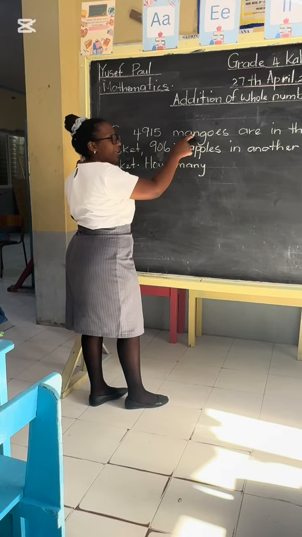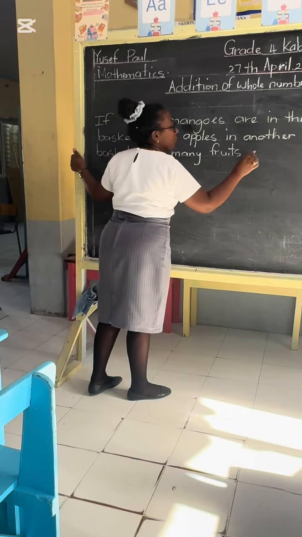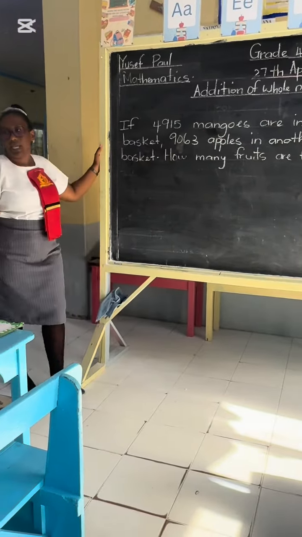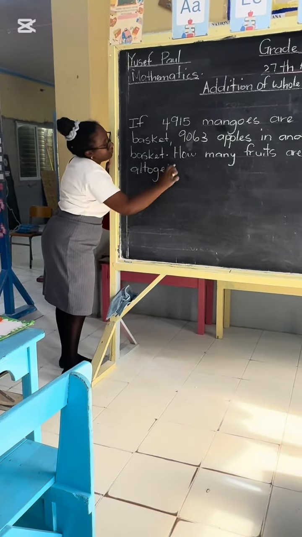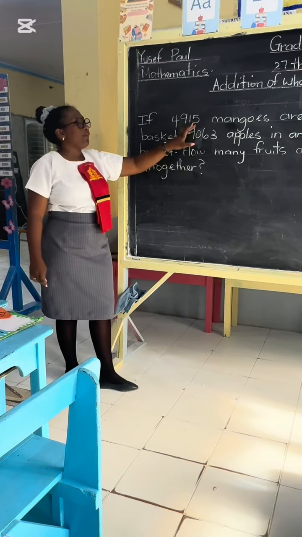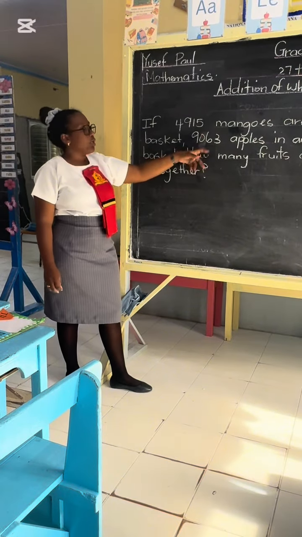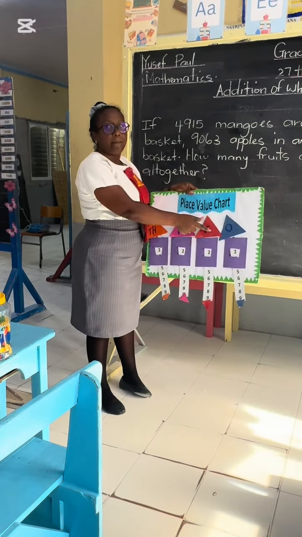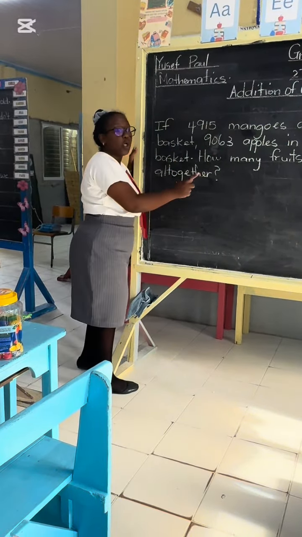What would we call these two things together? Fruits are there. Which one of the addition words can we use? All together. Very good. Can you work this? The 5 would align with which number in the same column? Which number from this one? The 3. Very good. And the 5 and the 1, they are in which column? Here, would they fall in which column? The 1's column. Beautiful. So set this down, work it.